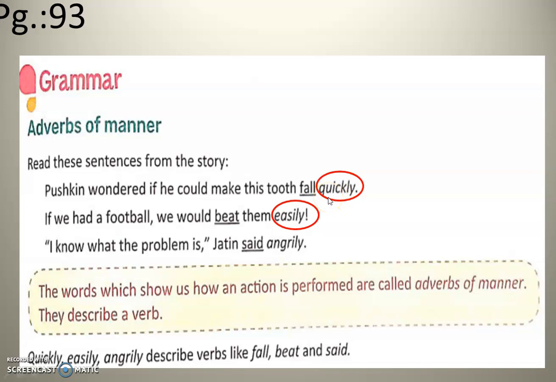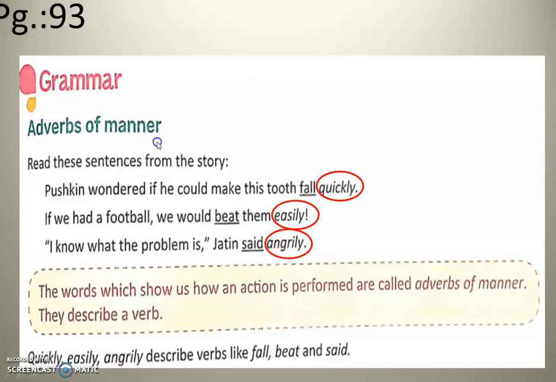So they are known as adverbs, and especially these are adverbs of manner, the manner in which it is being done. That is angrily, easily, quickly, gracefully, cheerfully, happily. The manner, how it is being done, is what is discussed here for you as adverb of manner.